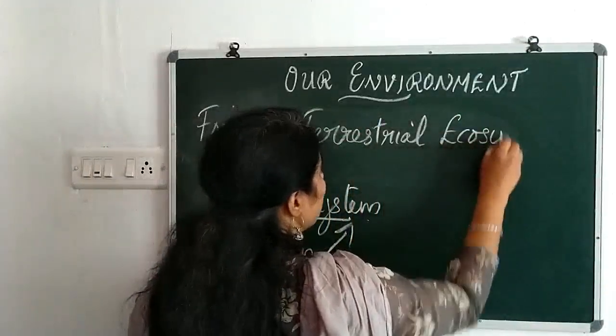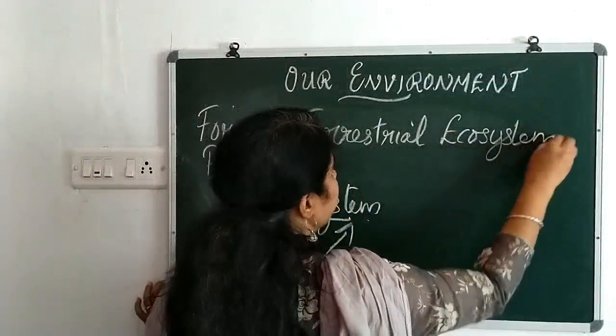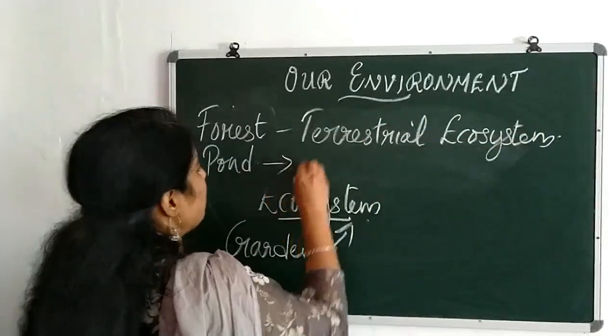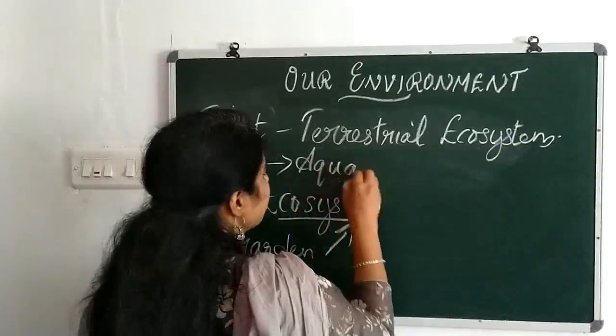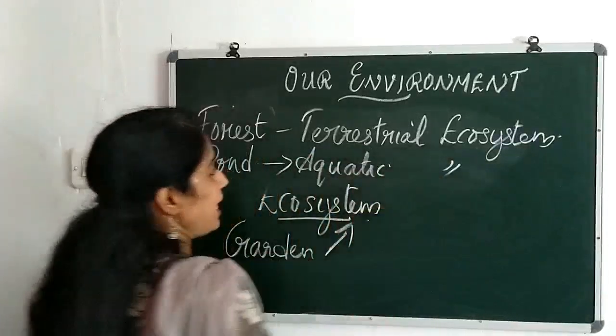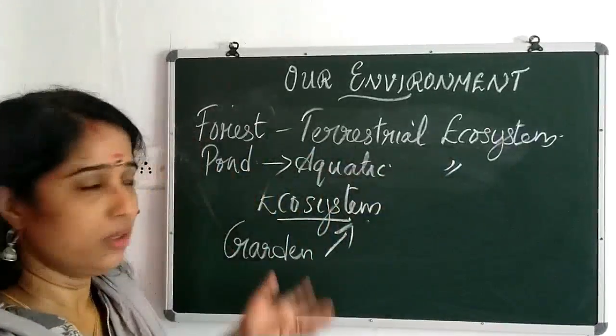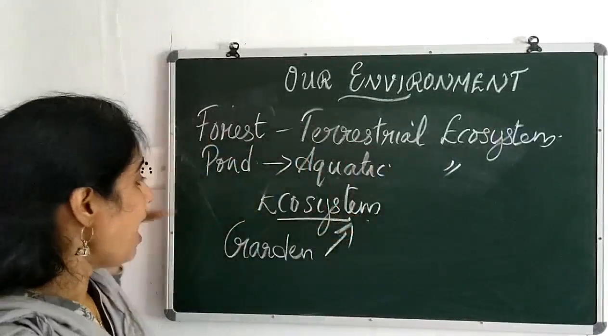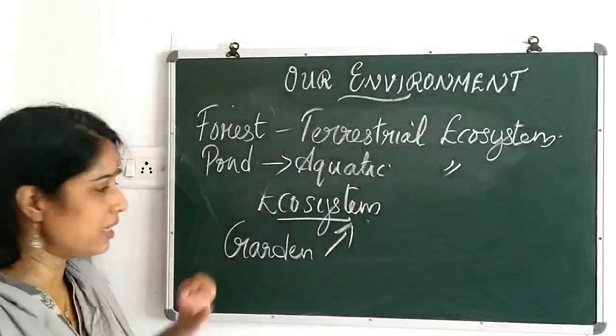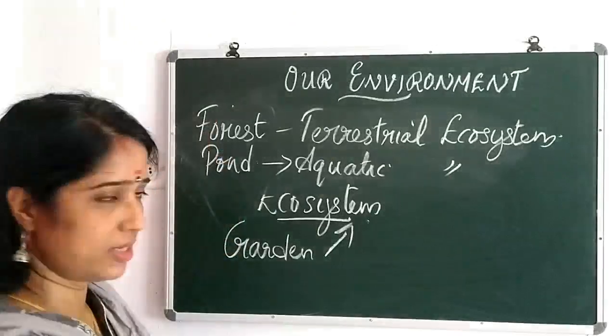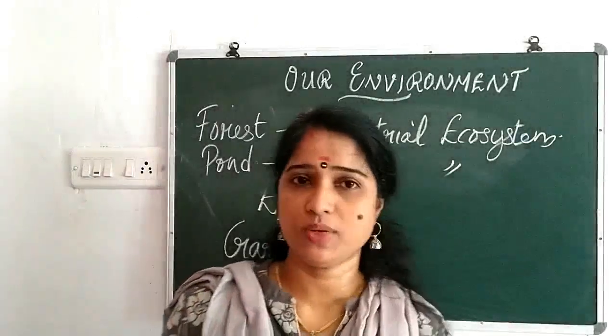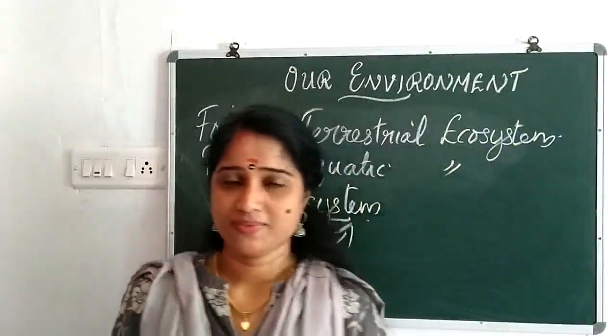Terrestrial ecosystem. This is an example of aquatic ecosystem, of course water, and this is the terrestrial. And the one difference is there in between this garden and the forest. Who can tell me the difference between the garden and the forest?